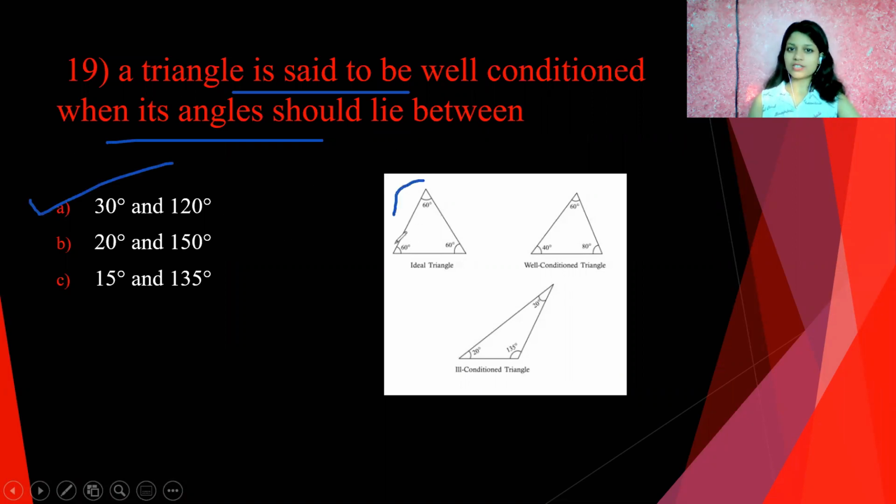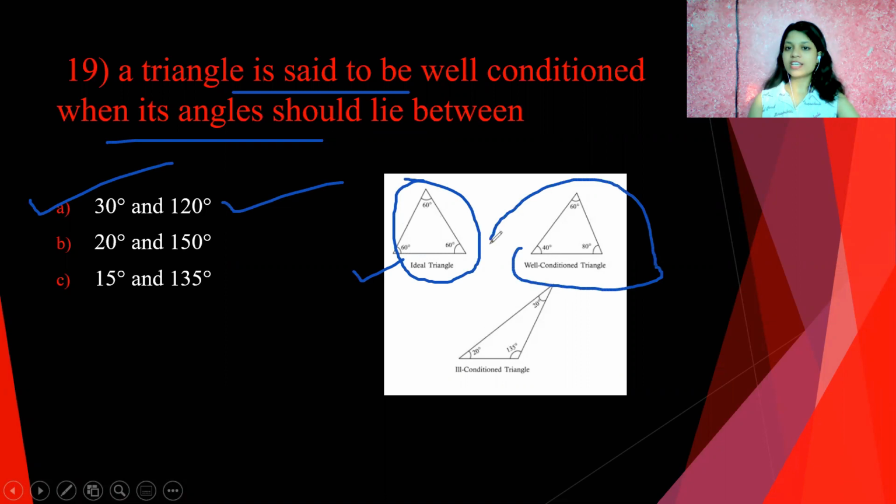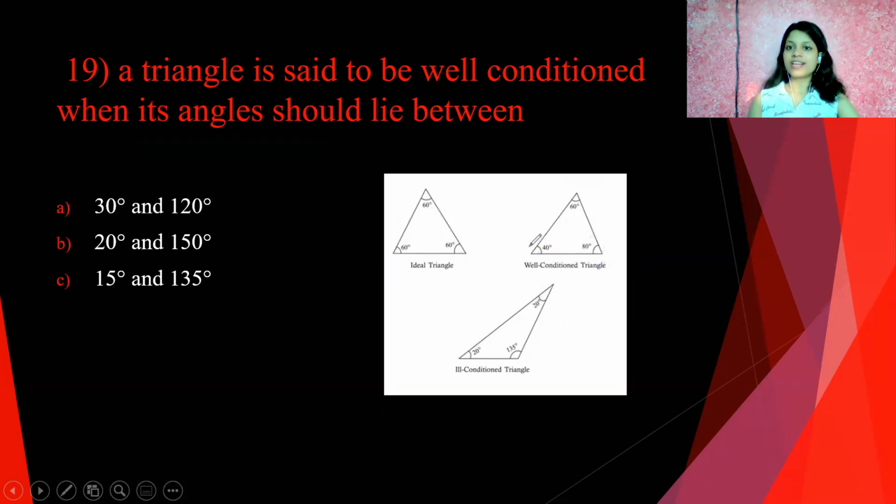If all the angles of a triangle are the same, that is 60 degrees, then it's called an ideal triangle. And if the angles are between 30 and 120 degrees, then it is called a well conditioned triangle. You can see here in the photo 40 degrees, which is greater than 30, and 80, which is less than 120, in between 30 to 120. So it's a well conditioned triangle.